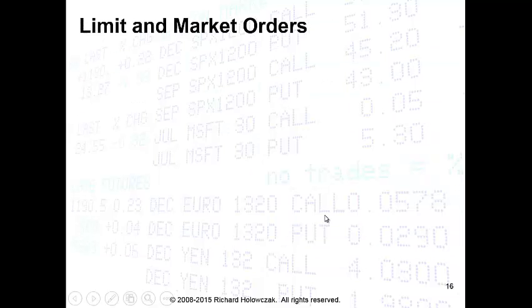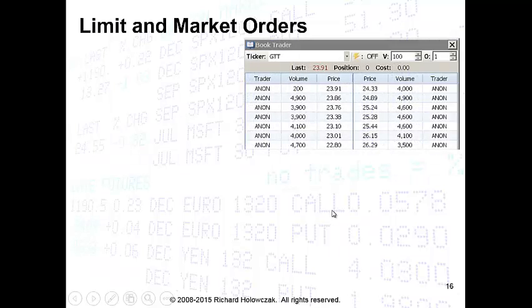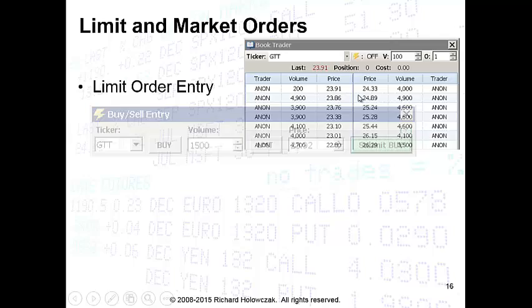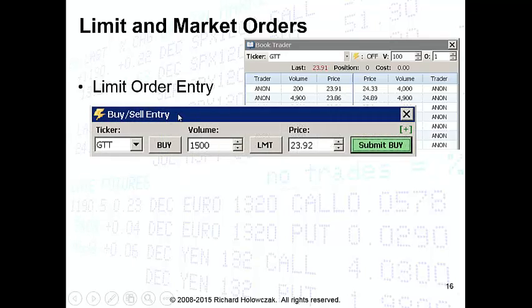Final note about entering limit and market orders. Here's a snapshot of the current limit order book that's in the simulation. In order to put a limit order into the market, we're going to use the buy and sell order entry bar. Our ticker should always be GTT. This toggle button should say buy. We'll be prompted for the volume, that is the number of shares to buy, and we'll be asked for a price. The LMT here indicates that it's a limit order.